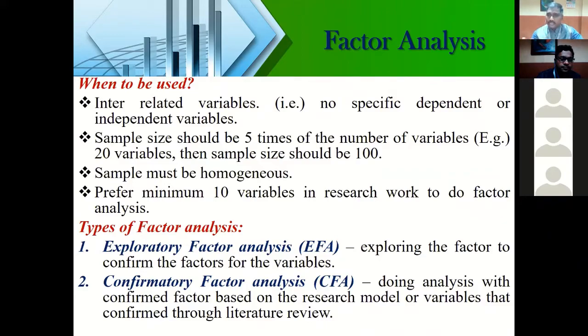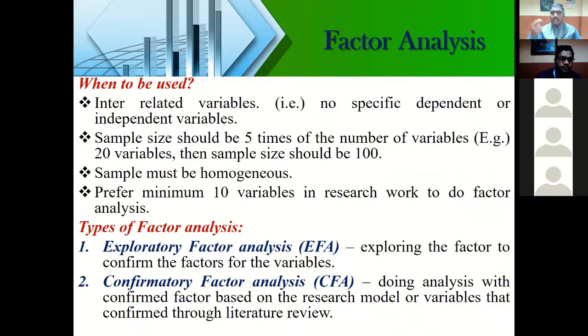Right? Now you understood what is factor analysis, when you have to use it, and how much sample size you need to do a factor analysis. Clear? Okay. And the next thing is types of factor analysis. Now, I already told you, right? I had sent a sample data also. You can see 2 different samples there.